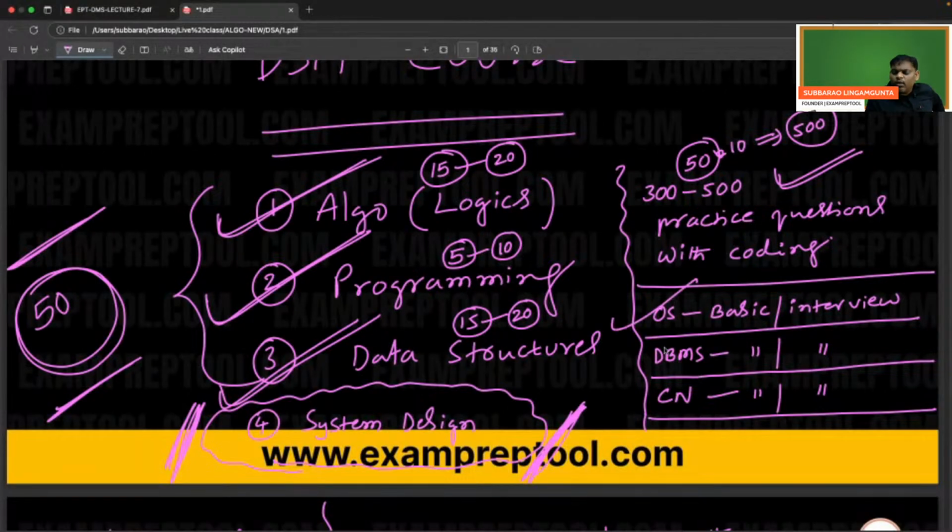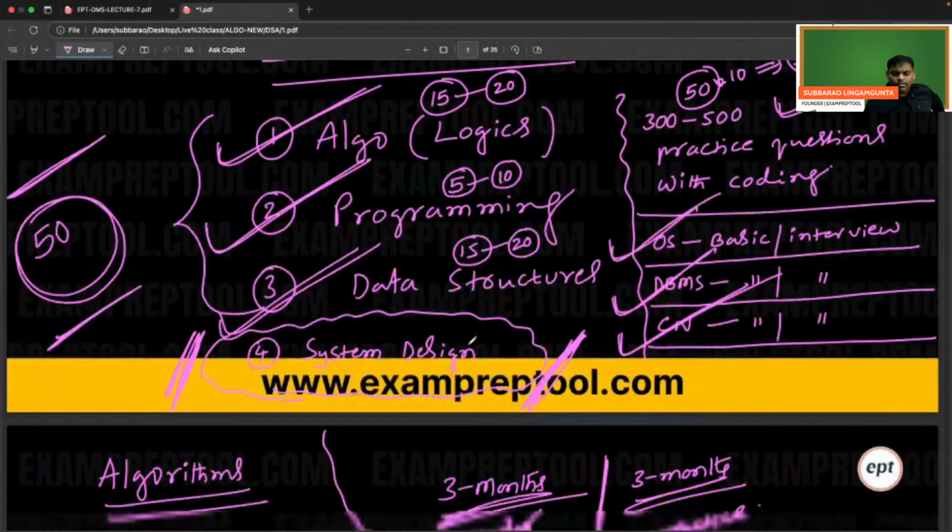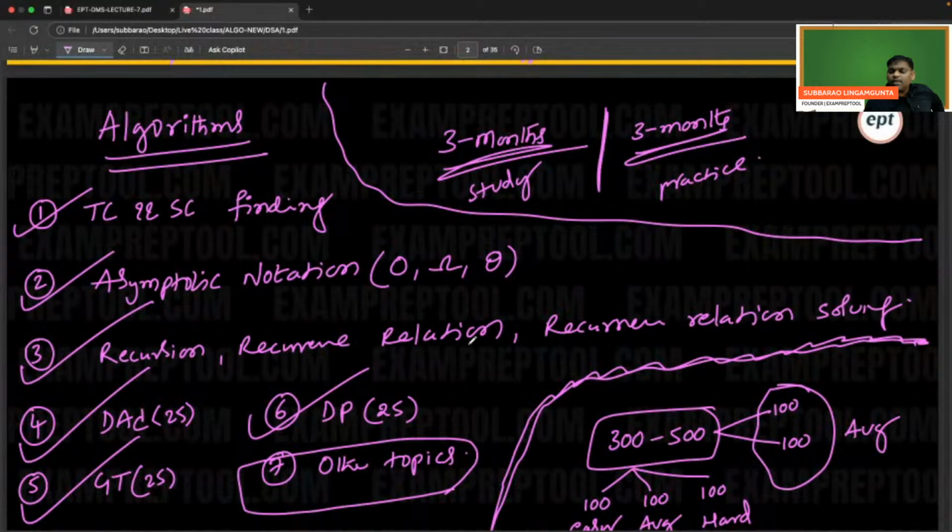These three things, whenever you want, you can study. I'm telling you, plan properly. Algorithms will be over in 15 to 20 days, programming in 5 to 10 days, data structure in 15 to 20 days. Careful. This is the syllabus of algorithms.